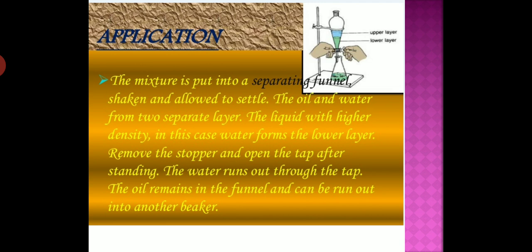So students, the mixture is put into the funnel and allowed to settle. The oil and water form two separate layers. The liquid with higher density, in this case water, forms the lower layer. Remove the stopper and open the tap after standing. The water runs out through the tap and the oil remains in the funnel and can be run out into the beaker. This is very easy. You can read and I hope you understand. This is the method of the separating funnel.